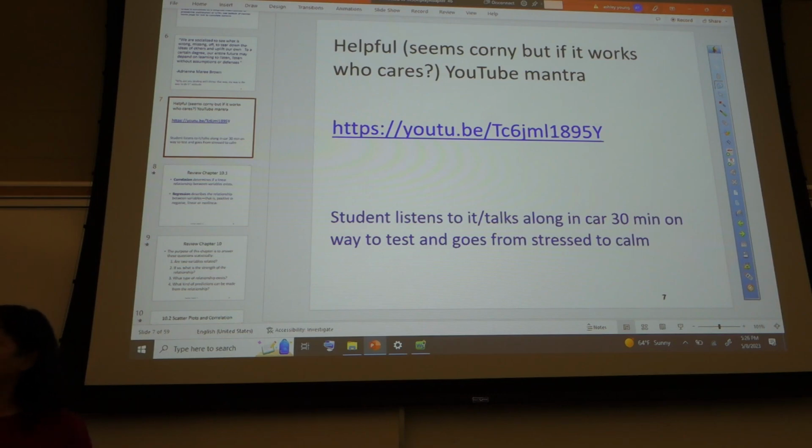You've got this. You're capable, right? And she kind of got to the spot where she could say it with him because she knew it well. She said it's kind of corny, but it totally worked for her. Just hearing yourself say it, she'd go from being totally stressed out to being calm at the exam, and then she could do well on the exam. She could show what she did know.